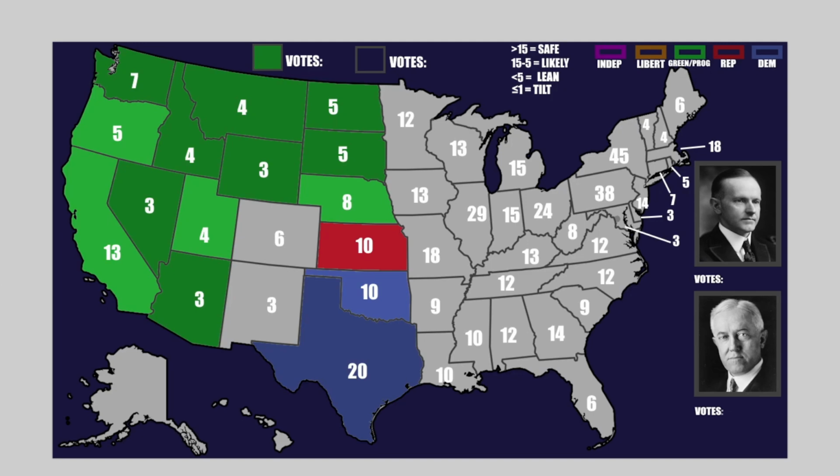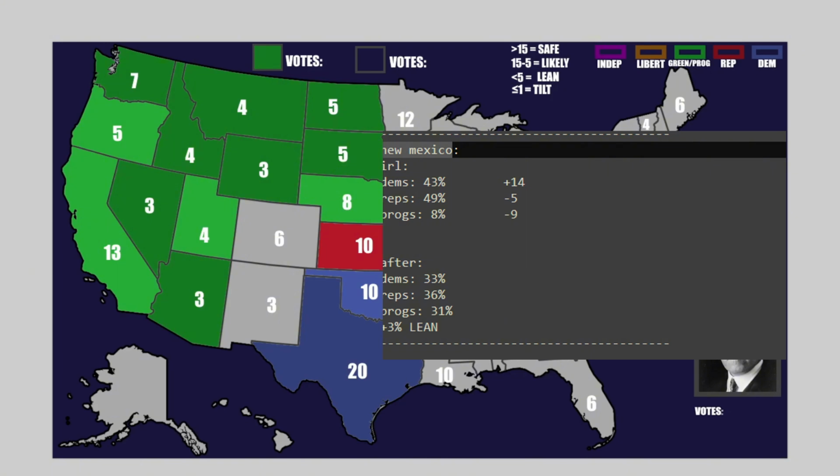So with all that being said, we're looking at, in the very end, Democrats at 33% of the vote, actually beating the progressives that had 31% of the vote, and the Republicans coming in at 36% of the vote. So the Republicans are able to clinch the state, hold off the Democrats, completely beat the progressives, but only get the state at a 3% lean.